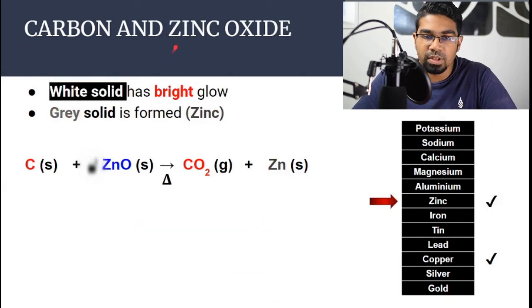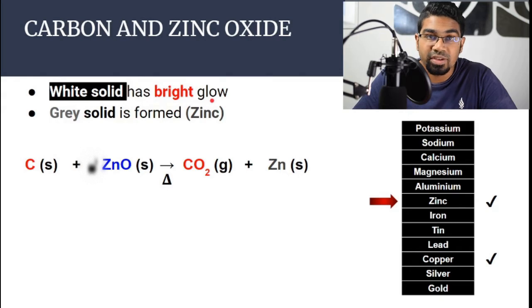So this time we test with zinc. So zinc oxide. Zinc oxide is white when cool but yellow when hot. So here we start with a white solid because we start when it's cool, and then when we heat it up with carbon, similar to just now, the process is all the same. When we heat it up with carbon, there is a bright glow.